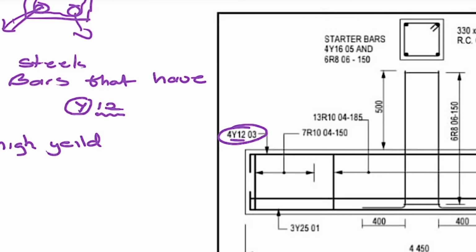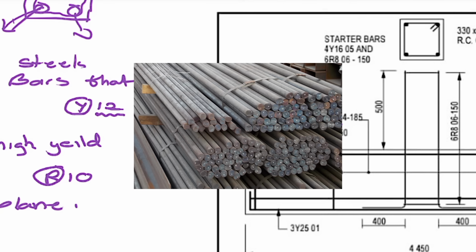And now, if it has an R, for example, this 13R10, it's no more high yield now. It's just plain. It's what we call a plain round bar, a plain round steel bar, or they can even say plain round mild steel bar. So basically these are just smooth steel bars. They are just smooth, right?